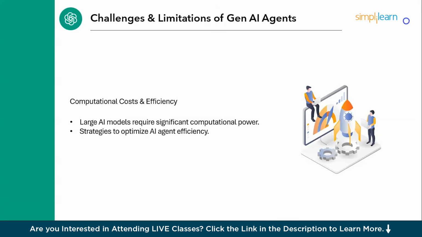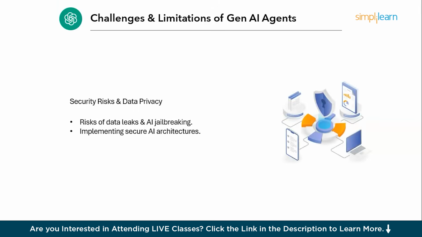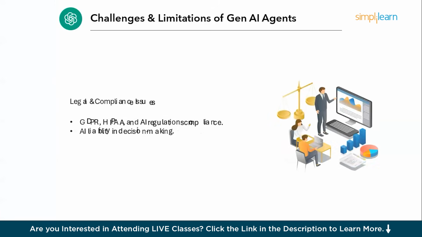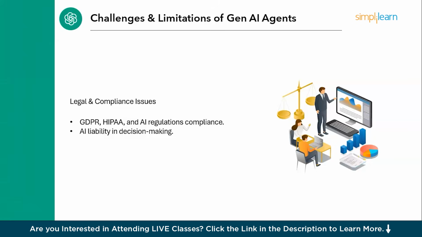Strategies to optimize AI agent efficiency will also be considered, as it is expensive to hire many training models or also human programmers. Followed by that, we have security risks and data privacy. Risk of data leaks or data breaches and AI jailbreaking is one of the highest security threats. Implementing secure AI architecture is one of the primary solutions that you need to focus on. And lastly, we have legal and compliance issues. This would majorly be concerned from the enterprise level. GDPR, HIPAA, and AI regulations compliance is mandatory, and AI liability in decision making is also important.